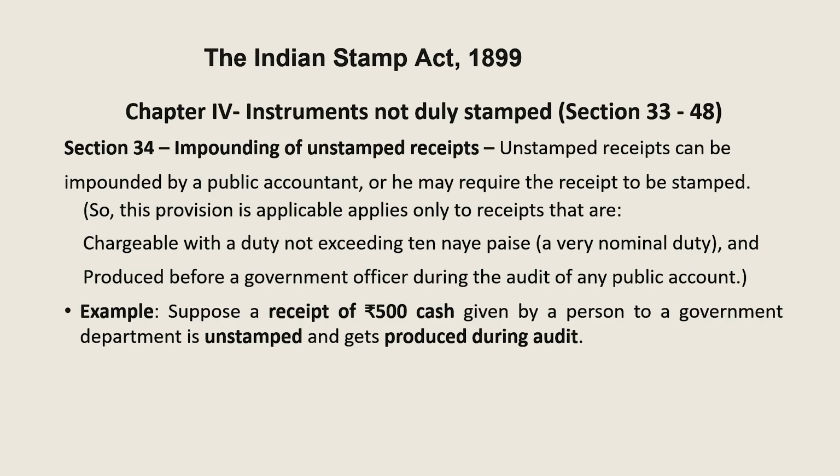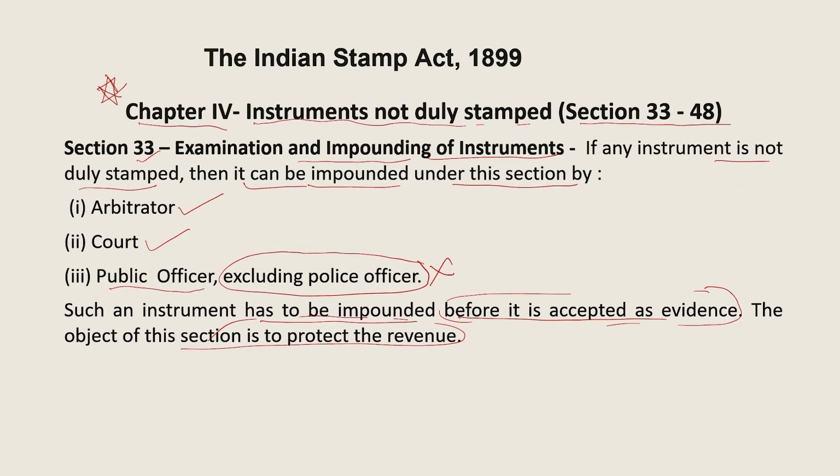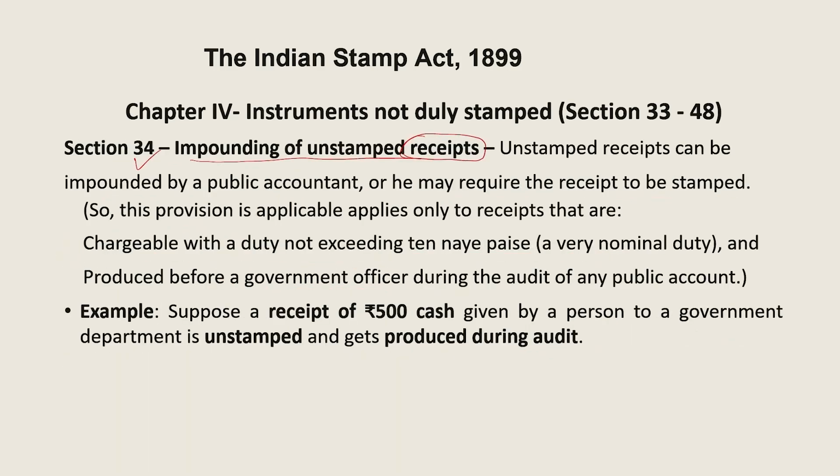Moving further, section 34 discusses impounding of unstamped receipts. Now you see, section 33 discusses impounding of instruments, and 34 discusses impounding of receipts.